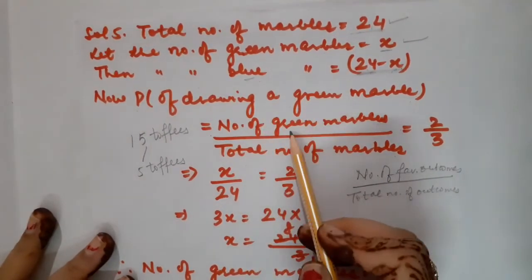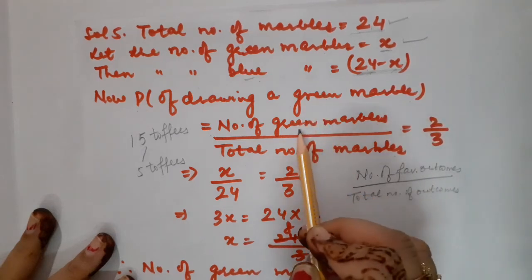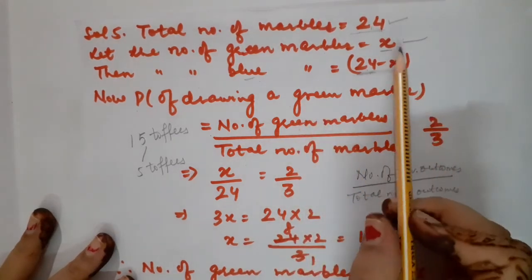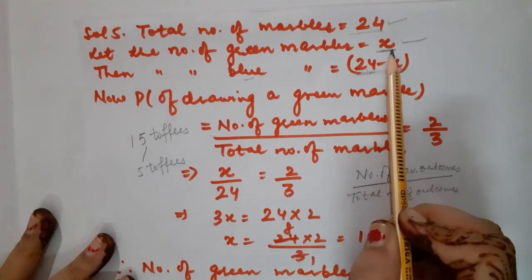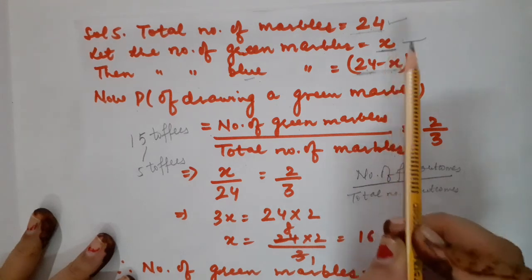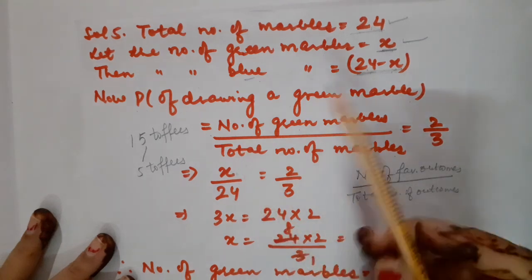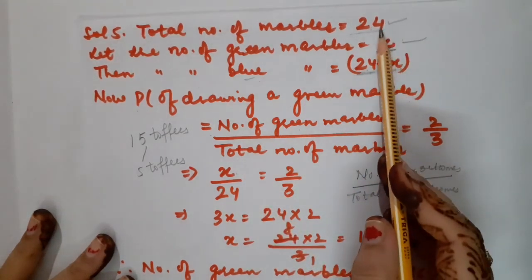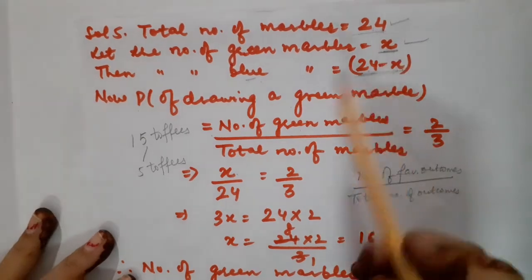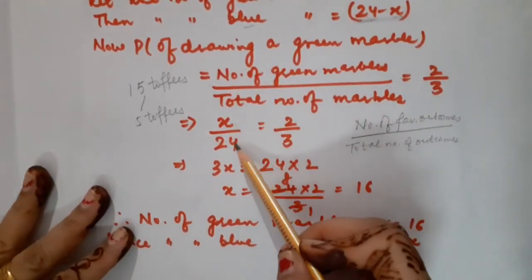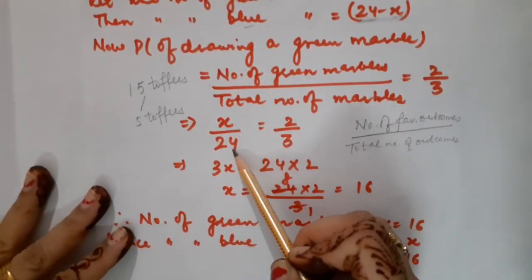But the need is that you should know how many are favorable. As I am going to calculate the probability of the green marble, so definitely children, x will be the favorable outcome in that case. Why? Because the number of green marbles is x. Clear? And total number of marbles are 24. So what would be the probability? It would be x upon 24. Correct?